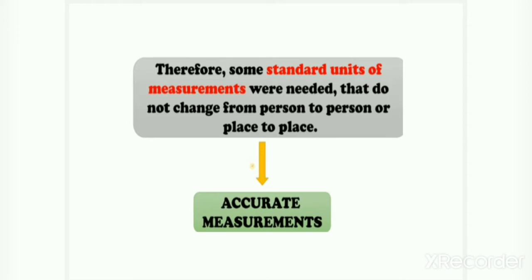Therefore, standard units of measurement were needed that do not change from person to person or place to place, and that give us accurate measurements. So now it is a need that we have a standard unit of measurement, so that if we measure something, everyone gets the same measurement. That is called accurate measurement.